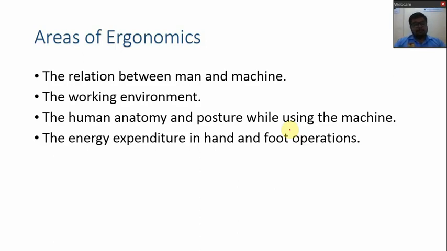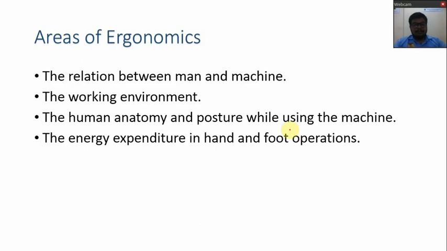And the second thing is the movement of hand. Whenever we are pressing the clutch to change the gear, the hand will be in movement. But if we are driving an automatic car, it is only required at the starting that we will shift the car in the drive mode, and then only two pedals will be there, that is brake and accelerator, that we have to control. So it reduces the effort given by hand and foot. So these type of things are considered in ergonomics.